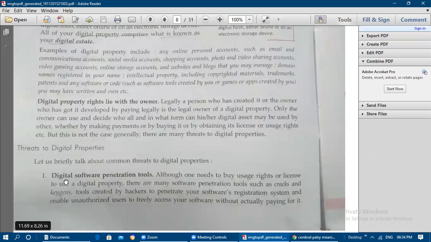Okay, so you know the word threats. Threats means external issues which come in order to breach the digital assets. Digital software penetration tools: although one needs to buy the usage rights or license to use the digital property, any person who wants to use it needs to buy it, or get the usage rights, or get the license for using that property.